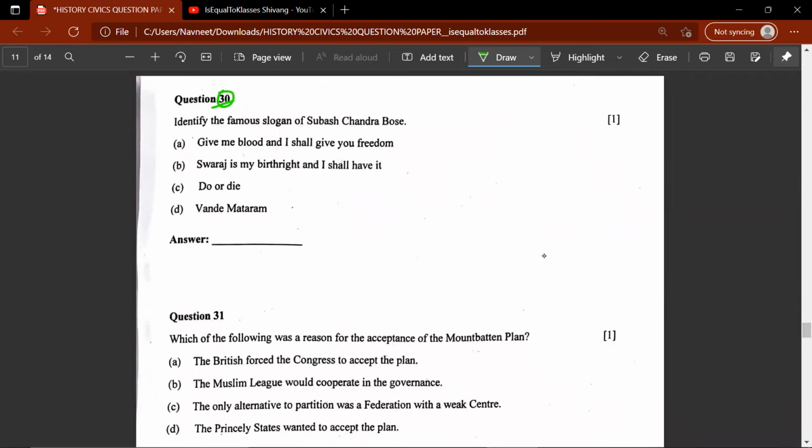30th question. Identify the famous slogan of Subhash Chandra Bose: give me blood and I will give you freedom.